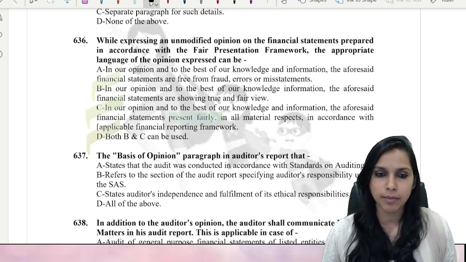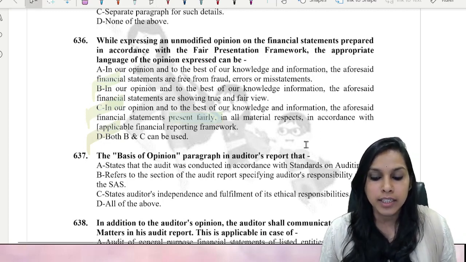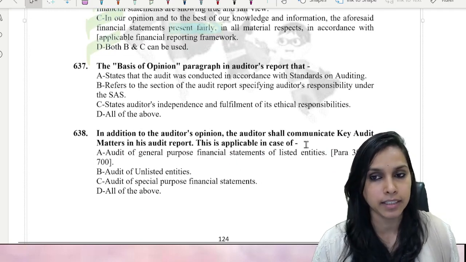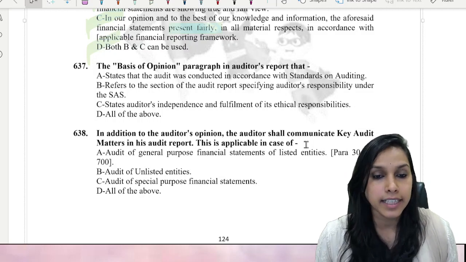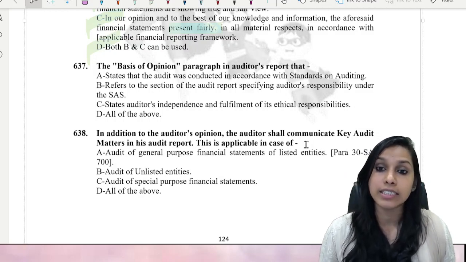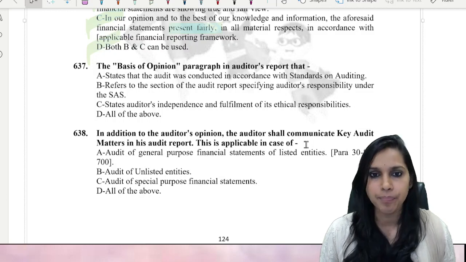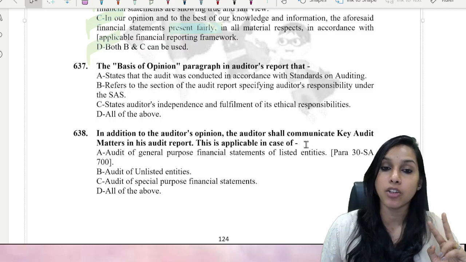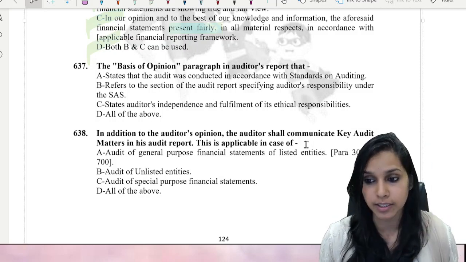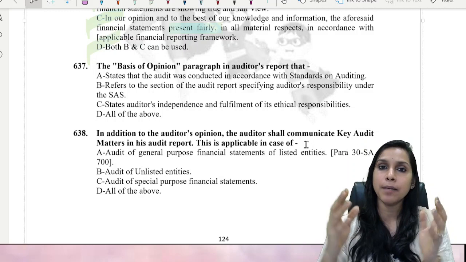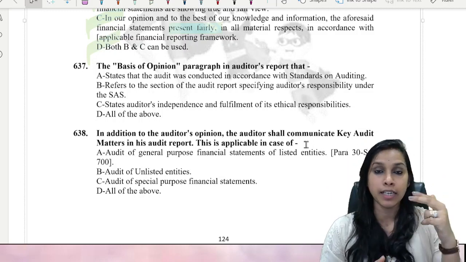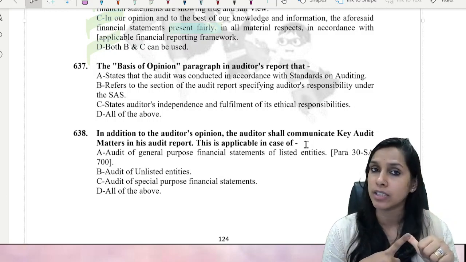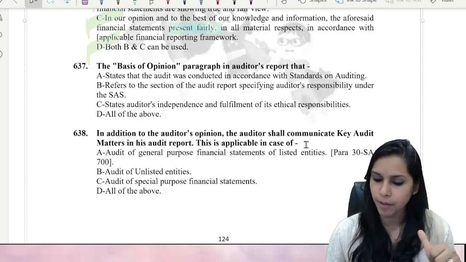Let's quickly go ahead to the next question. The basis for opinion paragraph in auditor's report. The basis for opinion paragraph in audit report, it states what? States that the audit was conducted in accordance with SAs. Refers to the section of audit report specifying auditor's responsibility, states auditor's independence, fulfillment of its ethical responsibilities. Very interesting question. Now, opinion para is split into two parts, we have seen. Then after that is basis for opinion paragraph. Under basis for opinion paragraph, the first thing that is mentioned is audit is conducted as per SAs. So here option A stands.